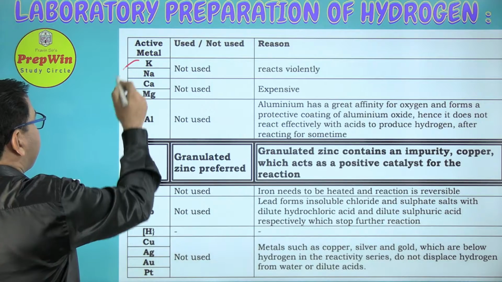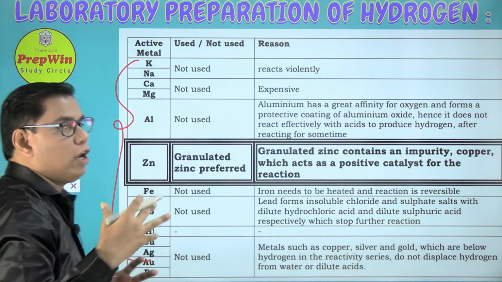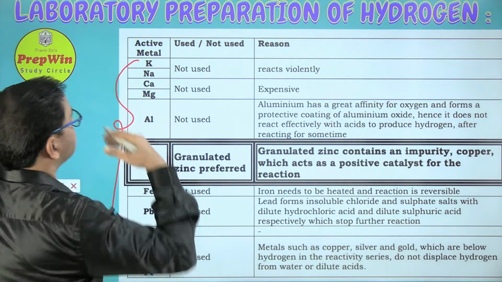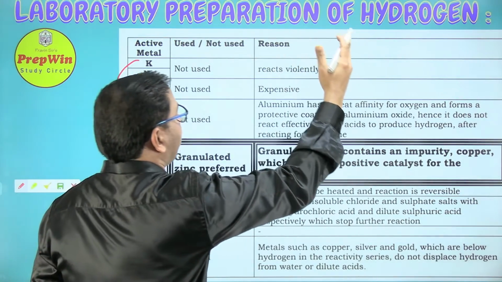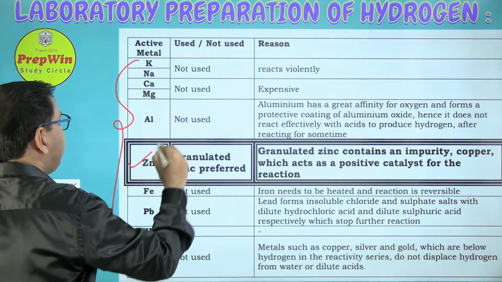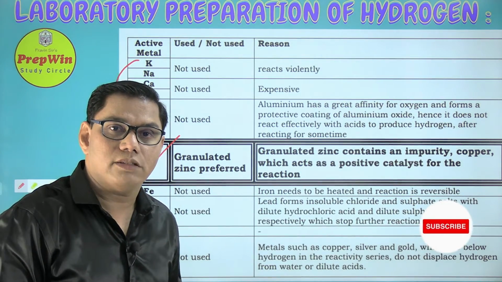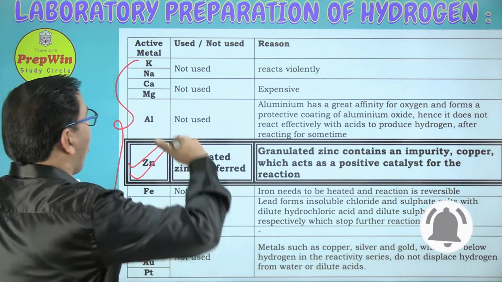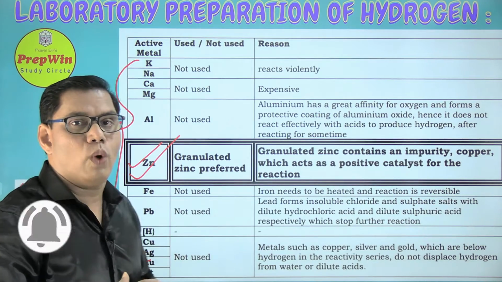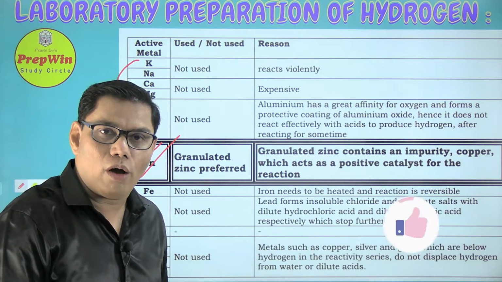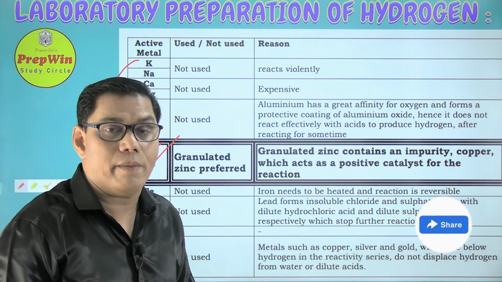So of all the metals which are available for you to be used in the laboratory preparation of hydrogen gas, zinc is the most suited one. Why is zinc the most suited one? Because all the other metals have one or another problem, so we avoid using them.